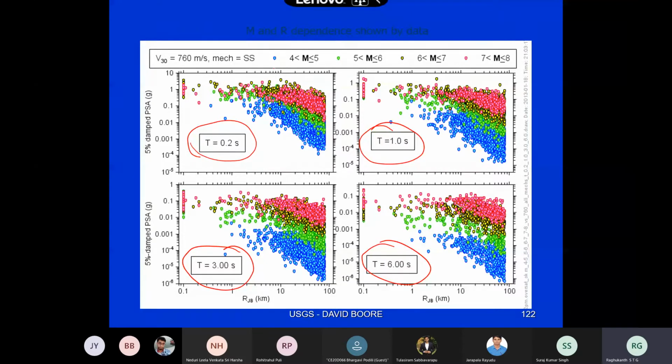Now these blue dots are magnitude 4 to 5, then 5 to 6, then 6 to 7, then 7 to 8. These are all from the European database itself. Some of it they have plotted. Now what is the pattern you will observe with respect to distance? What is it that you are going to observe here? If you see 0.2 second and this graph, this end, and 6 seconds, what will you observe here?